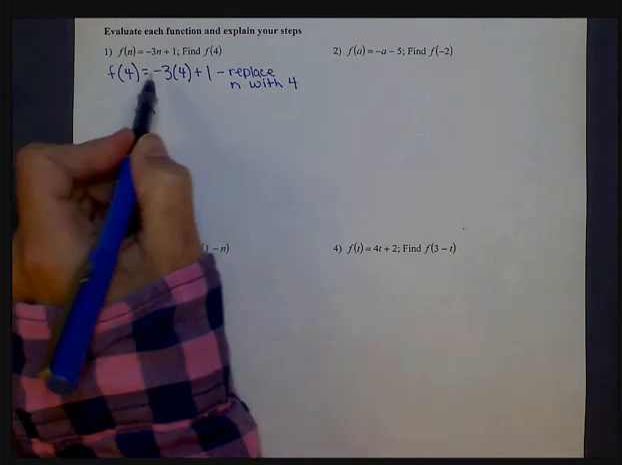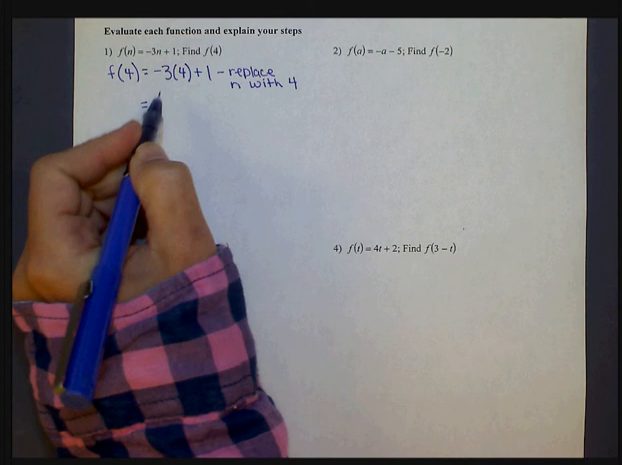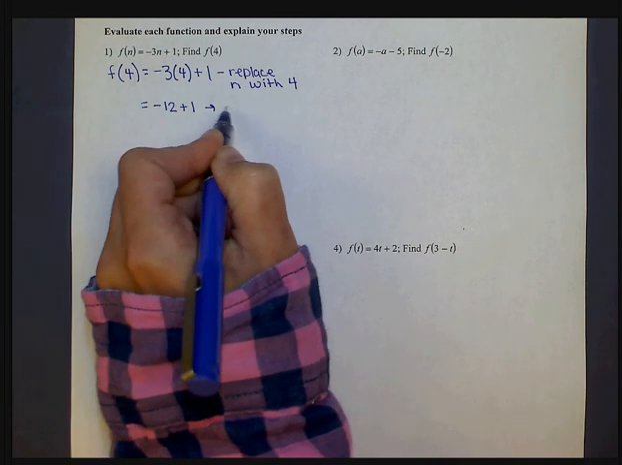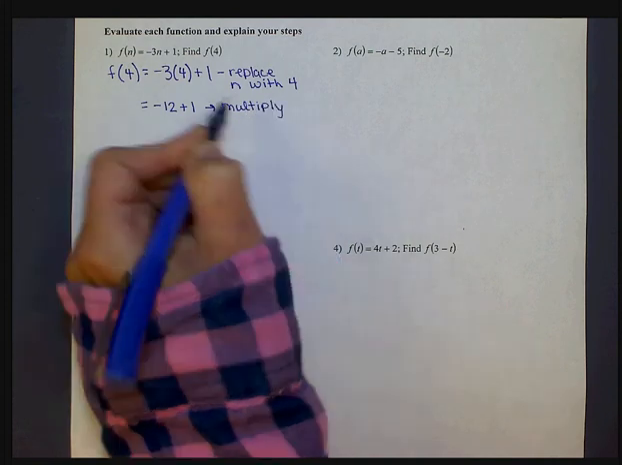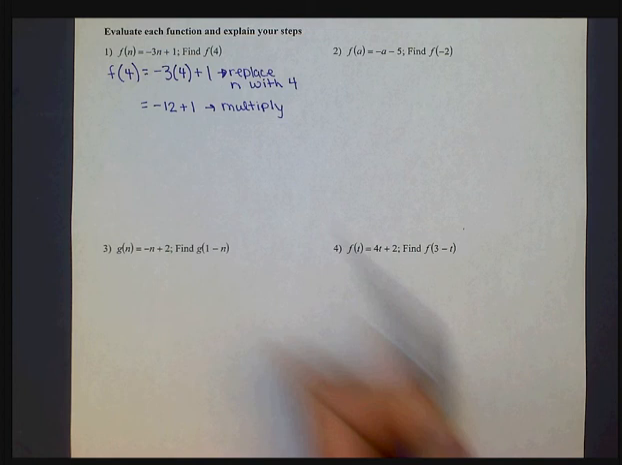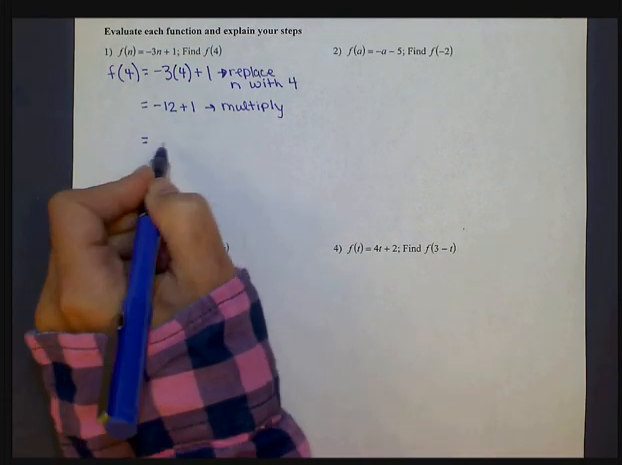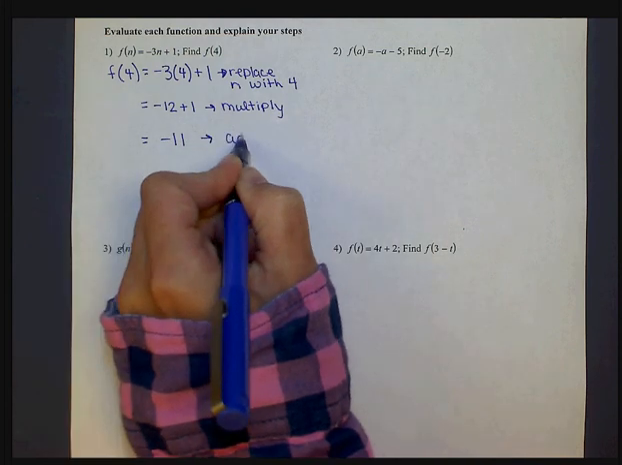So our f of 4 will equal, first we'll multiply negative 3 times 4, which gives me negative 12, and we'll bring down our plus 1. So in this step, we multiply. And then to get our final result, we're going to take negative 12 plus 1, which gives us a negative 11. So to get that negative 11, we add.